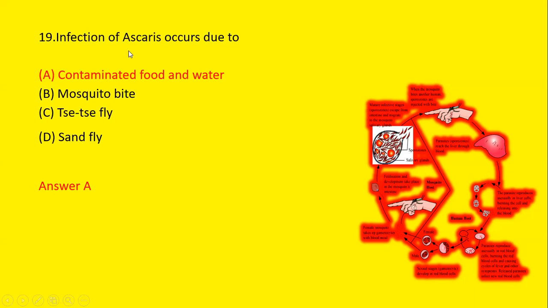Next question is, infection of Ascaris occurs due to first, contaminated food and water, second, mosquito bite, third, tsetse fly, and fourth, sand fly. We know that infection of Ascaris occurs due to contaminated food and water.